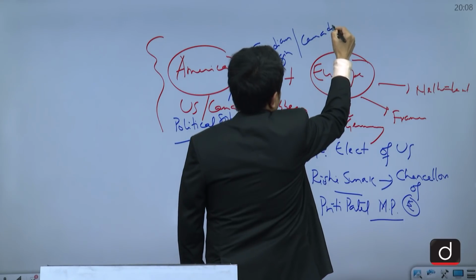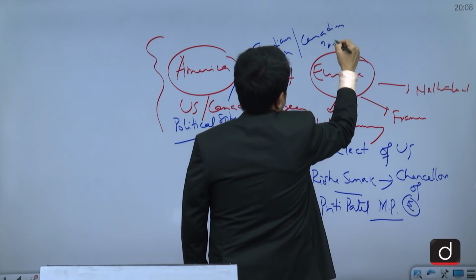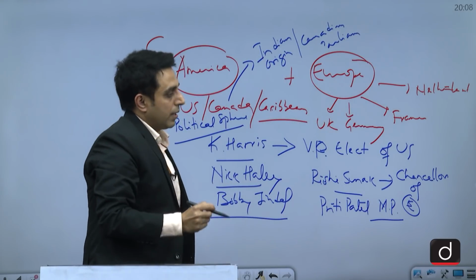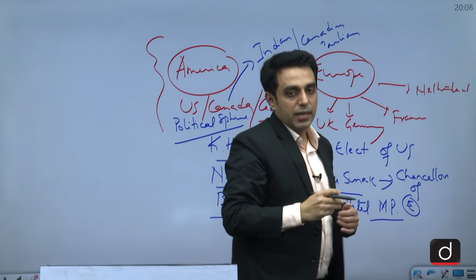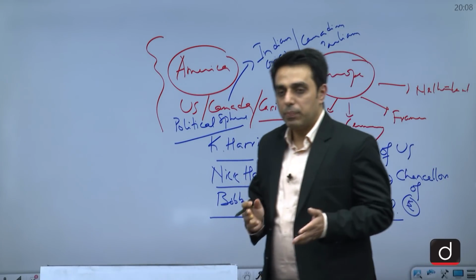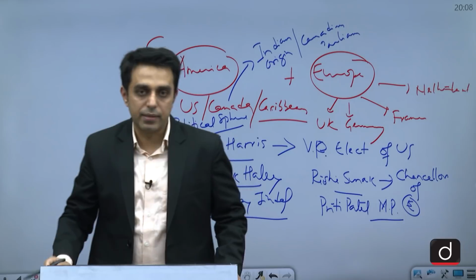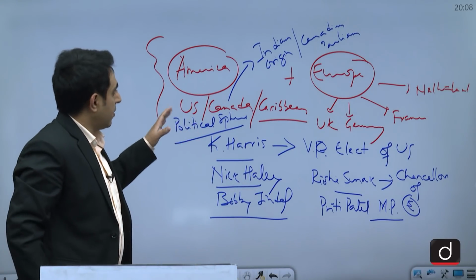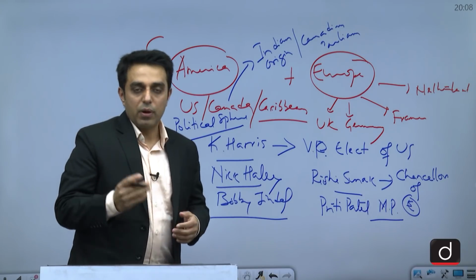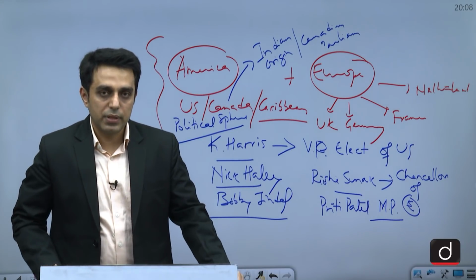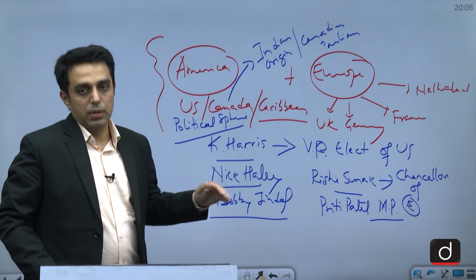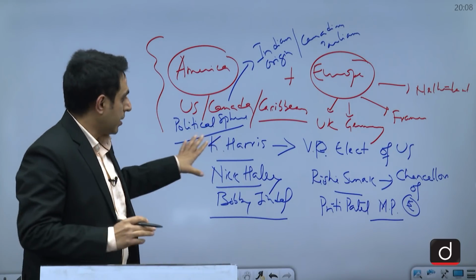In fact, the Prime Minister of Canada, Mr. Trudeau, joked that he has more people of Sikh origin in his cabinet than the Prime Minister of India, Mr. Narendra Modi. So that is the kind of dominance that people of Indian origin, the Indian diaspora, have in the political sphere of countries in America and in Europe. So they are very much active politically.